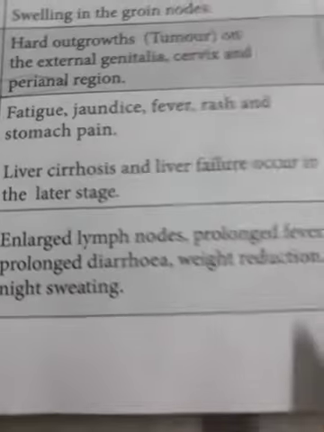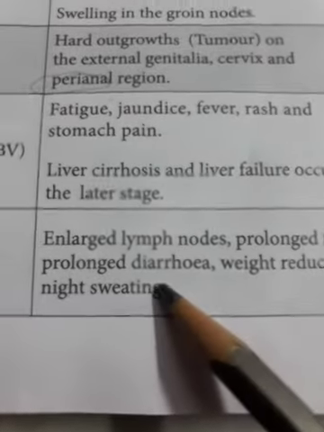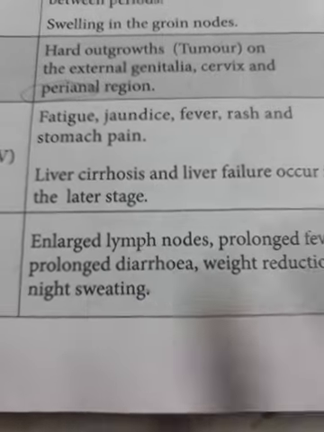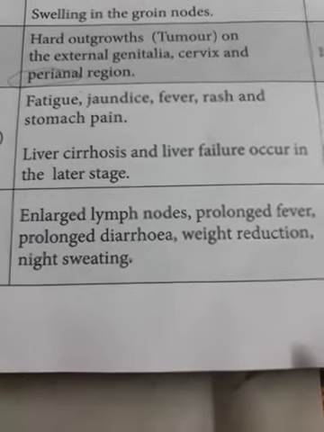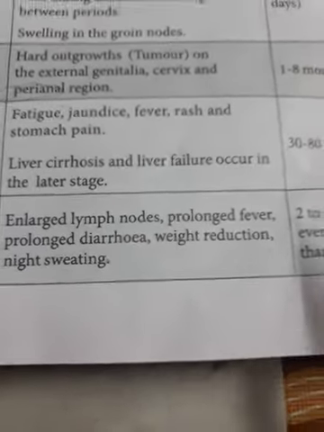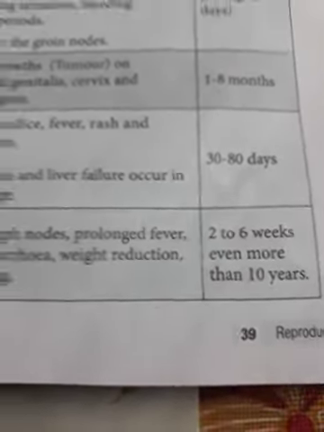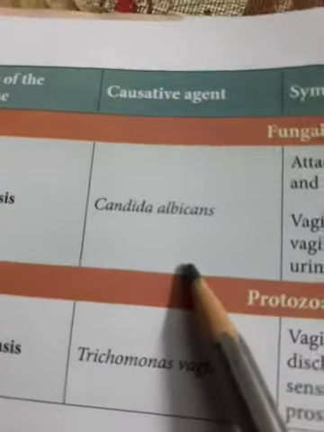Now the next one, AIDS. Already we know that one, caused by the human immunodeficiency virus, HIV. Symptoms are enlarged lymph nodes, prolonged fever, prolonged diarrhea, meaning for a long time, more than 1 month, weight reduction, and night sweating. The incubation period is 2 to 6 weeks, even more than 10 years. Next one, a fungal disease, for example candidiasis. The name of the fungus is Candida albicans.